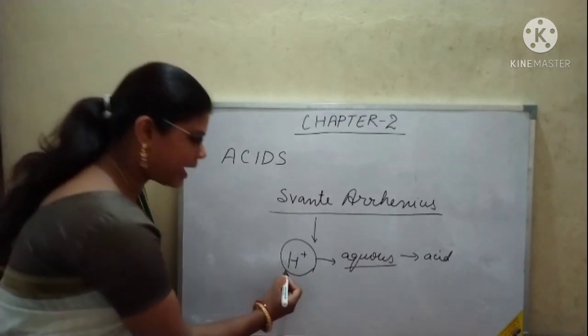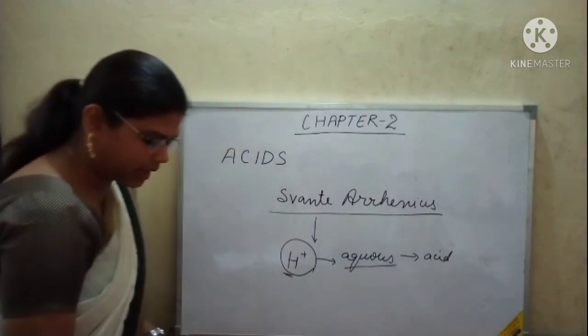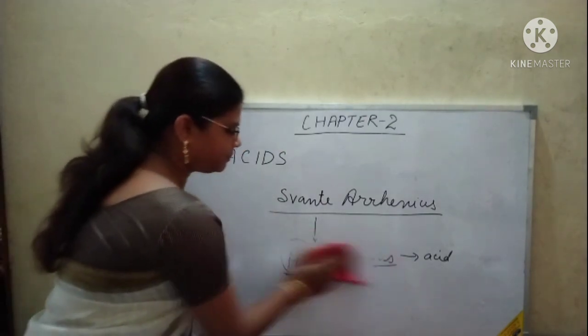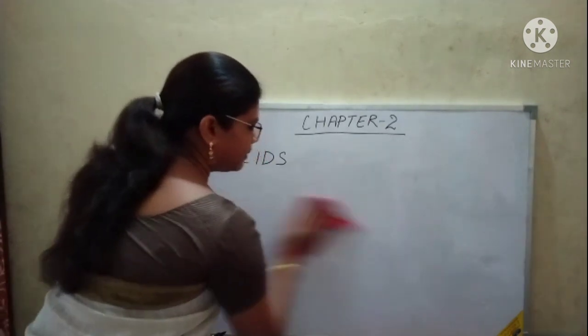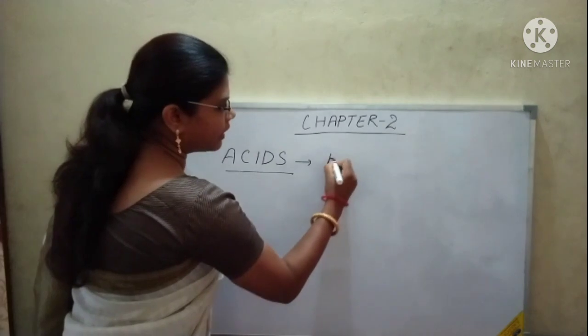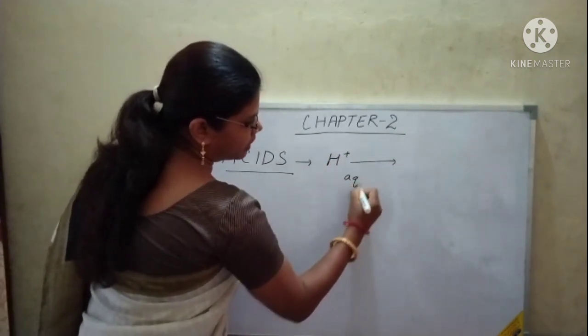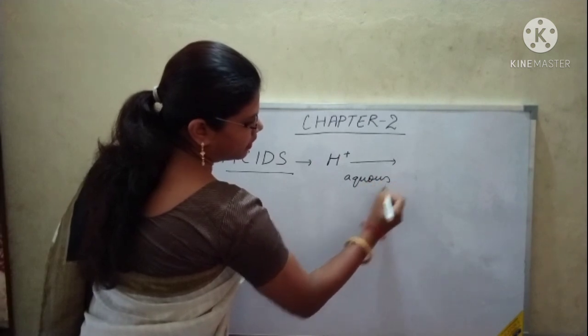Suppose this is the substance. So in an aqueous solution it gives H plus ion. So this H plus ion in an aqueous solution, suppose water is there, this is hydronium ion.